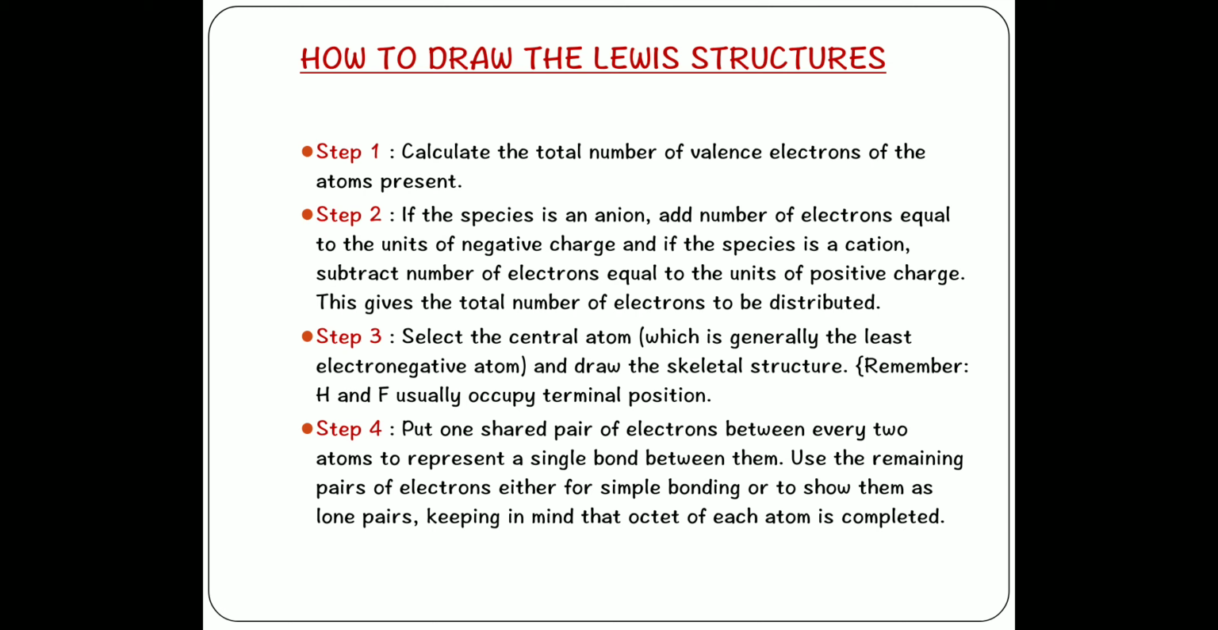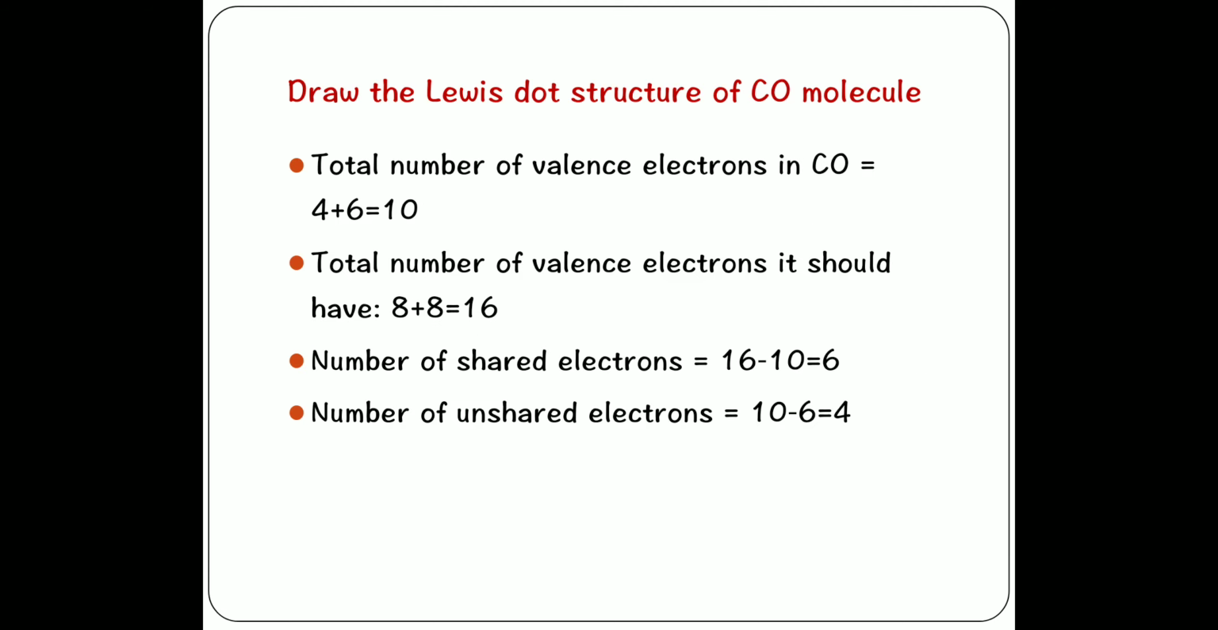This point is important because whenever we draw the Lewis structure, the point that we need to keep in mind is the octet rule. We should always fulfill the octet rule while drawing the Lewis dot structure. Let's try it with an example. Let us see how to draw the Lewis dot structure of carbon monoxide molecule.